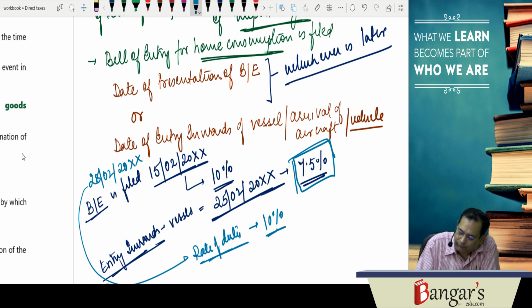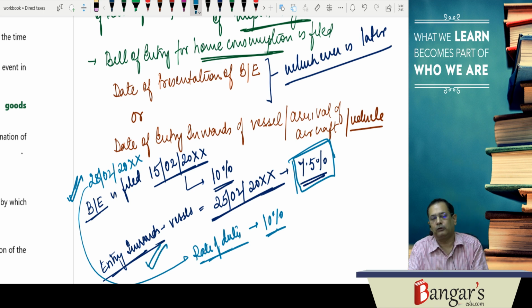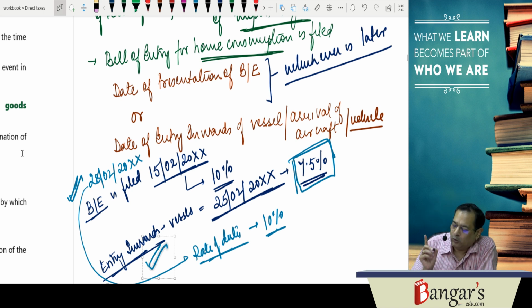In that case the bill of entry is 28th of February and entry inwards is 25th of February, so whichever is later applies, in case the goods have been cleared for home consumption. Remember, this is very, very important. You will be able to solve practical questions. They will be giving you the bill of entry date as well as the entry inwards date. So the rate of duty has to be taken on the date of bill of entry or entry inwards, whichever is later.